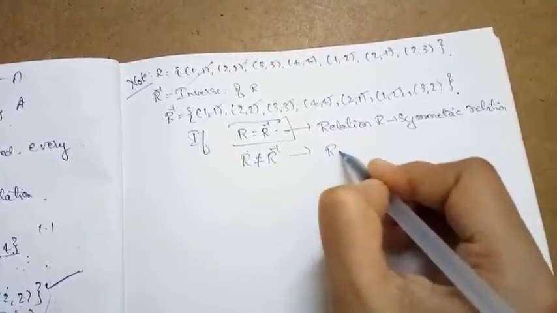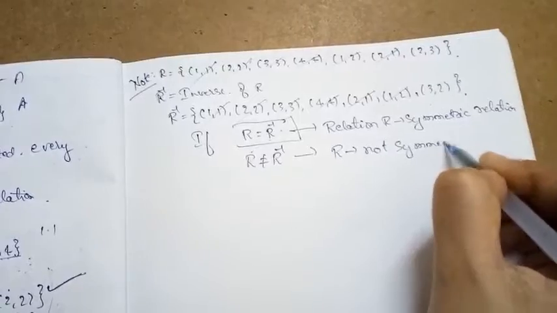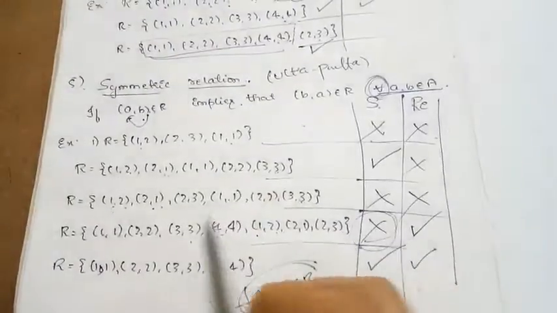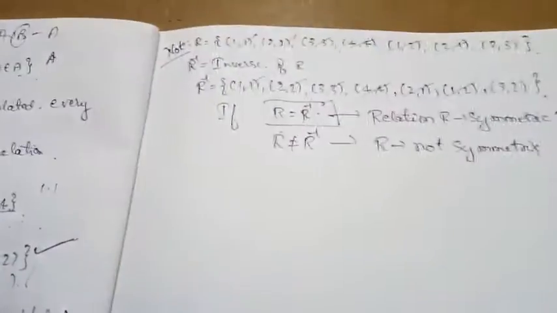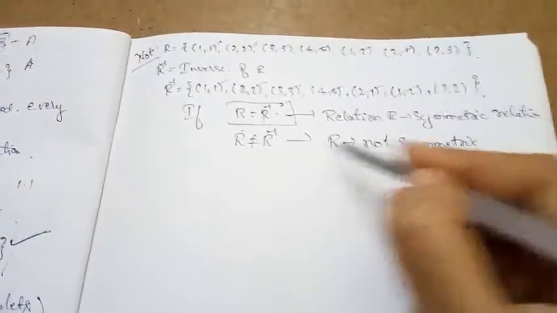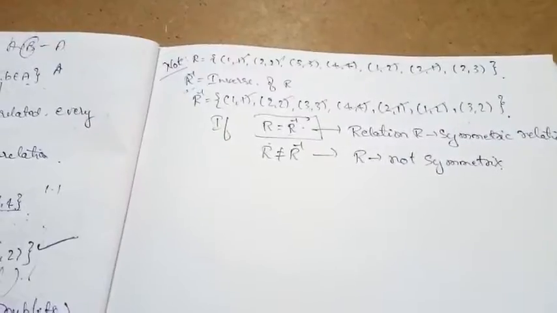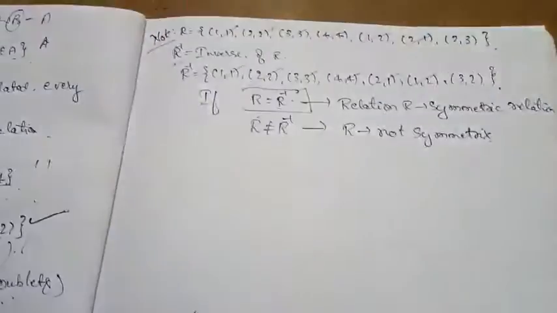Therefore our relation R is not symmetric. This example I have taken, you have also written here as not symmetric with the general checking. So this is how we can determine whether the given relation is symmetric or not with the help of the inverse of a relation. This is one of the ways, so please note this method also.